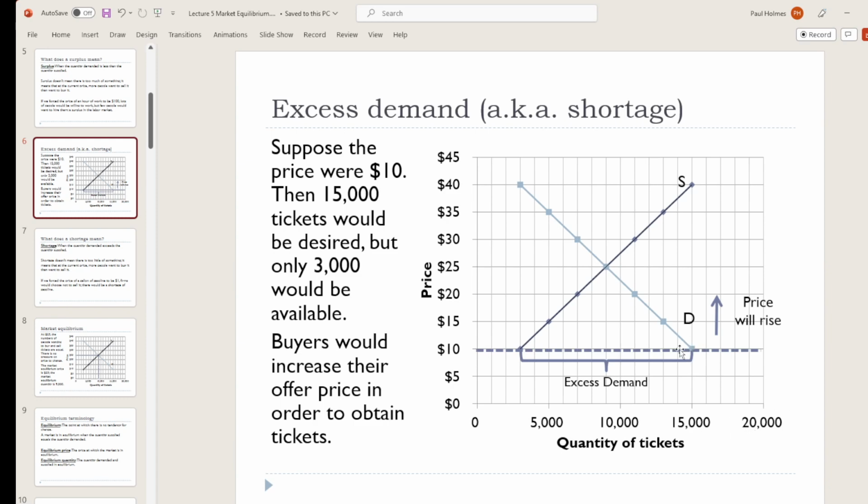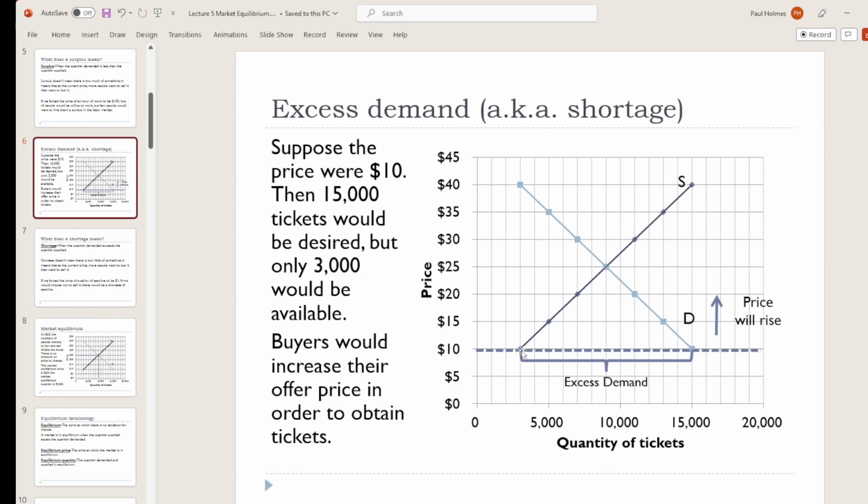What would you do now if you were a seller or a buyer in this market? Well, if you're a buyer, you're really worried about missing out, right? Because there's only 3,000 tickets available and 15,000 of us want to buy these tickets. So maybe you'd be saying, how can I stand out? How can I make sure that I get one of these tickets? Well, you could offer to pay a little bit more.